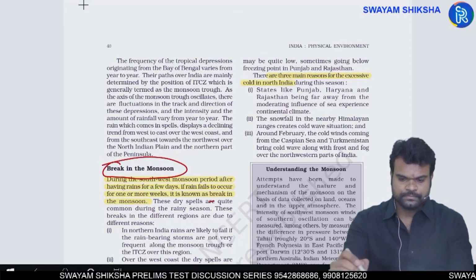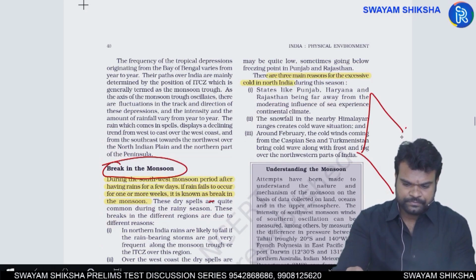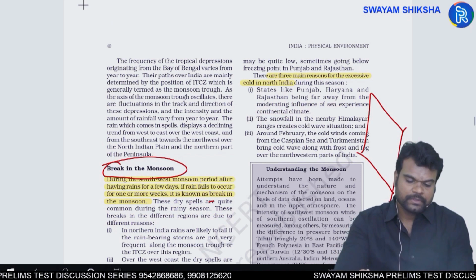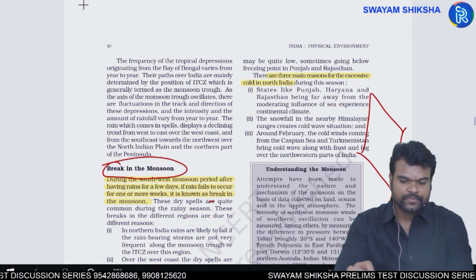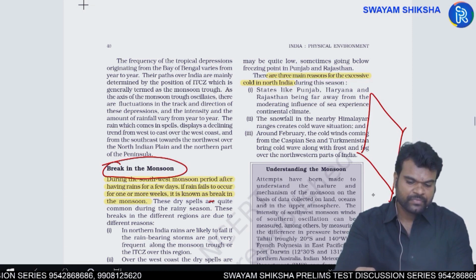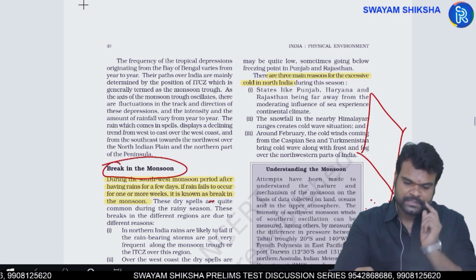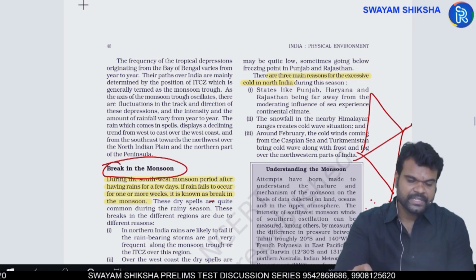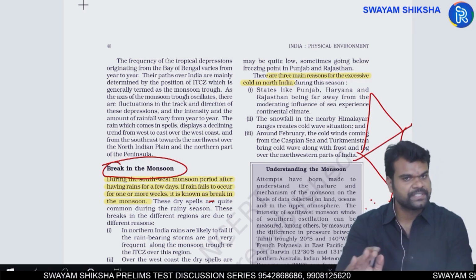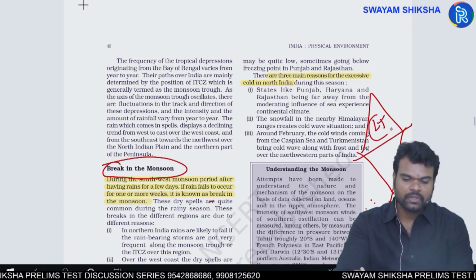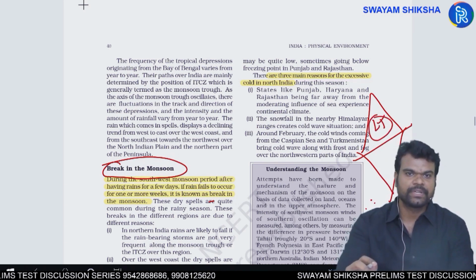Now, when you take India, I told you that one factor is the far away location from the equator comparatively. The second is distance from the sea. Because of these 2 factors, the northern part of India experiences extreme temperatures, whether in summer or winter. So during winter, North India experiences very low temperatures.